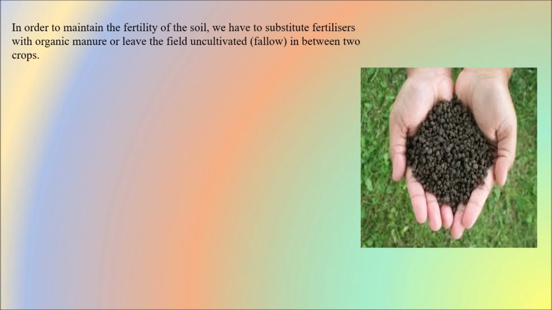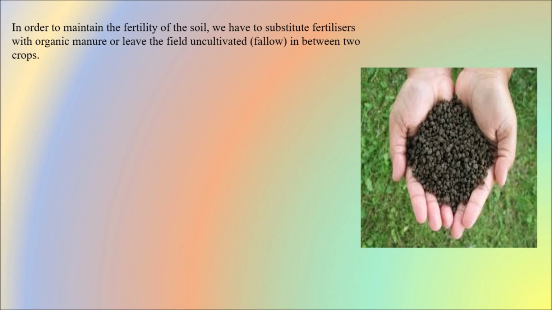In order to maintain the fertility of the soil, we have to substitute fertilizers with organic manure or leave the field uncultivated in between two crops. So how to maintain the fertility of the soil? We have to substitute the fertilizers with organic manure. So what is the best way? The best way is to leave the field uncultivated in between two crop seasons.